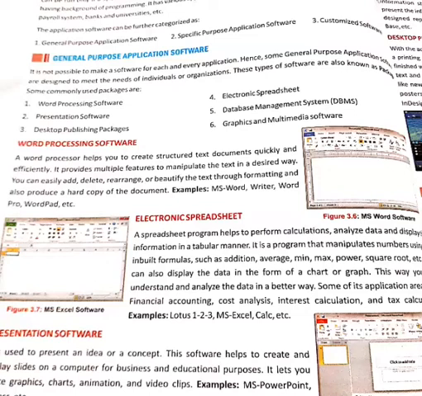Here the word processing software is responsible for documentation work. MS Excel, the spreadsheet program, is responsible for organizing a large amount of data in a systematic and tabular manner, while presentation software is responsible for displaying our ideas in digital form and representing them in a well managed sequence. These types of software are easily available and cheap, which is known as general purpose, and it is useful for everyone.